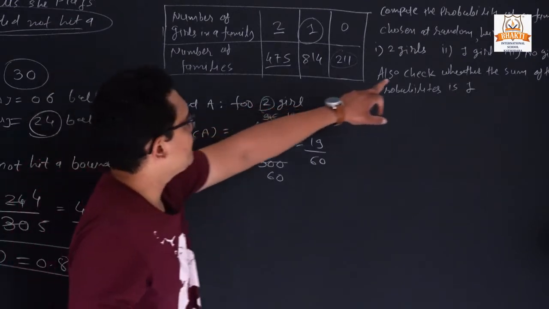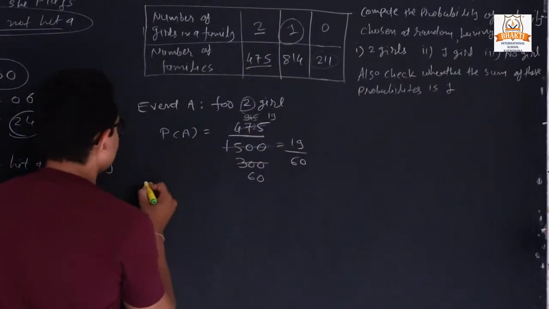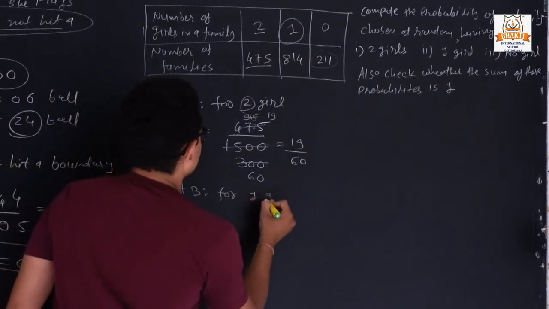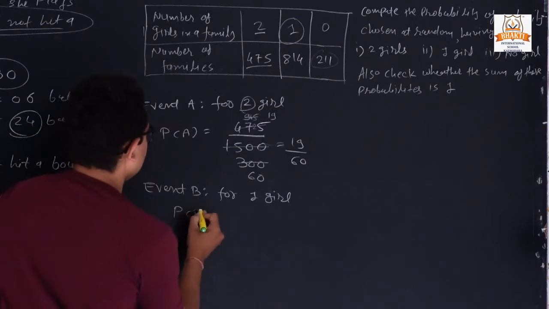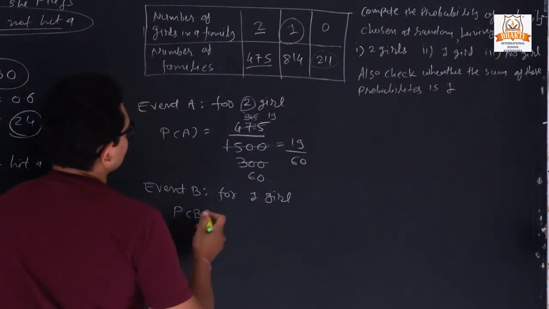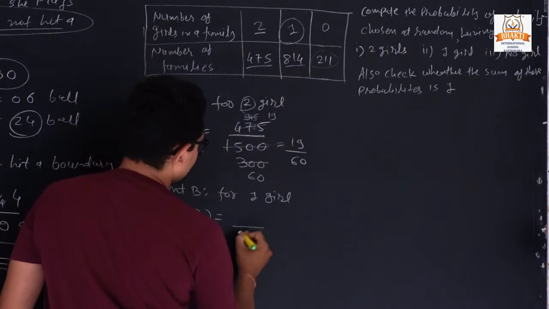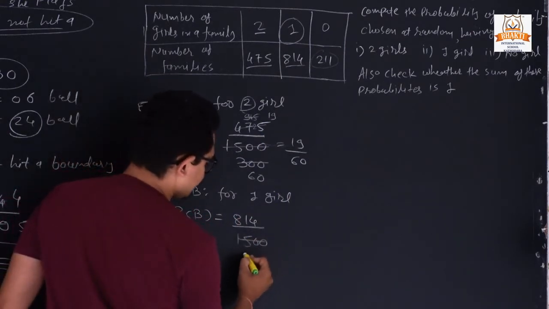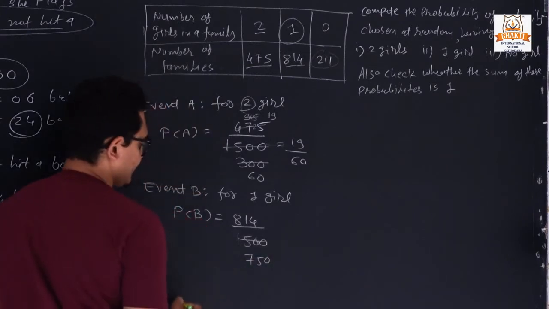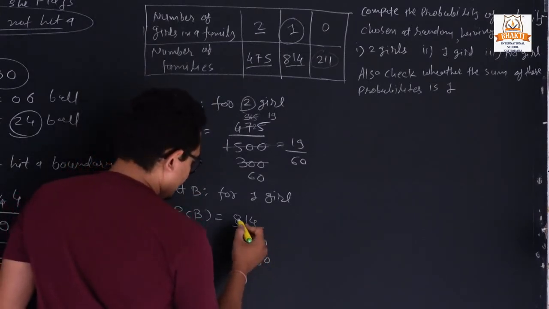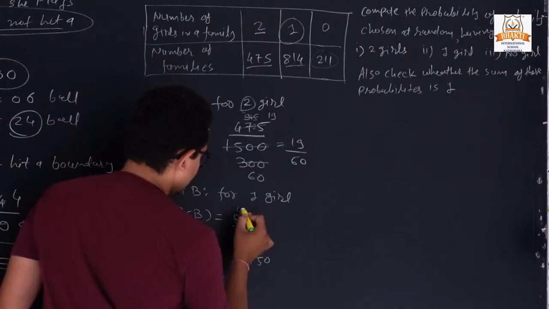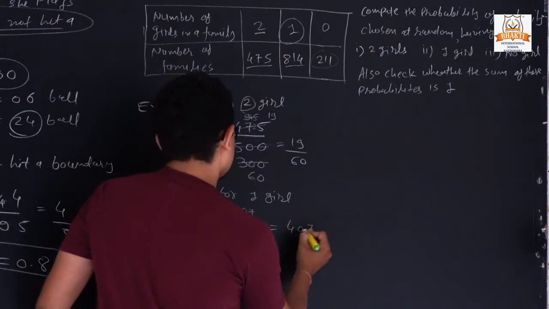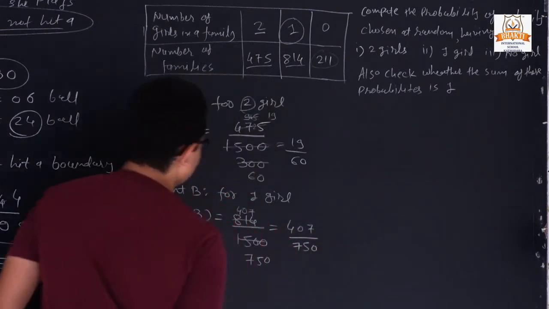Now next for 1 girl, so event B for 1 girl. So P of B is equal to, how many 1-girl families do we have? It is 814. Once again it is divisible by 2, so it is 750. Now we have here 407. Clear? So the answer is 407/750.